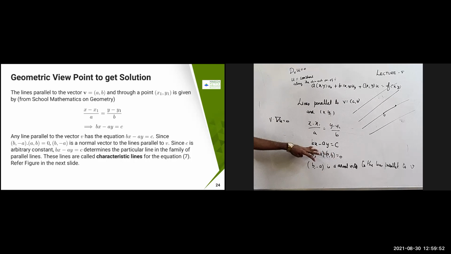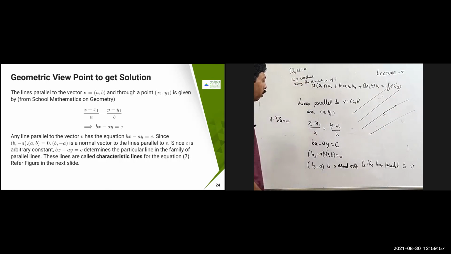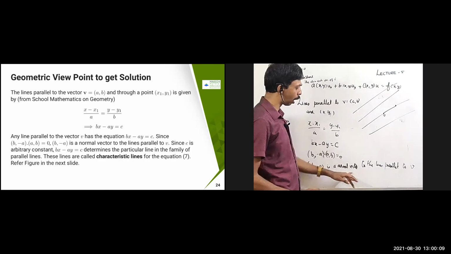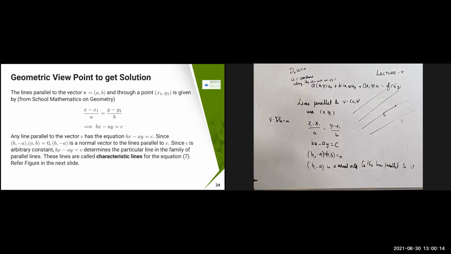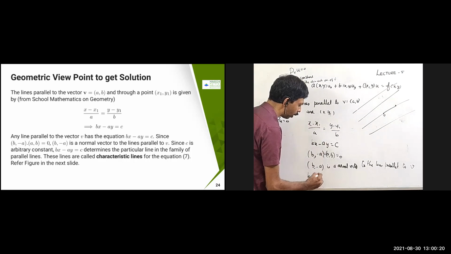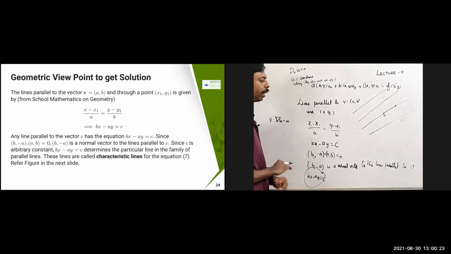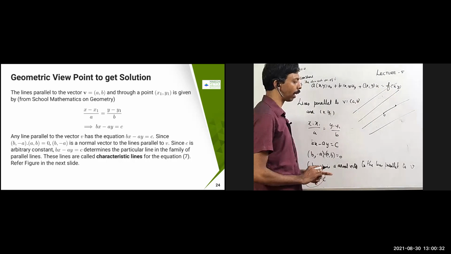So I obtained that bx minus ay equal to c. If you take any line parallel to this one, bx minus ay equal to c is going to come. Now this is the lines parallel to V. What I expect is a u in such a way that this is perpendicular to this one. Therefore, (b, minus a) is a normal vector to the lines parallel to V. This c is an arbitrary constant. So bx minus ay equal to c is going to determine the family of parallel lines. Not only this line, because c I can vary, so you are going to get a family of parallel lines.